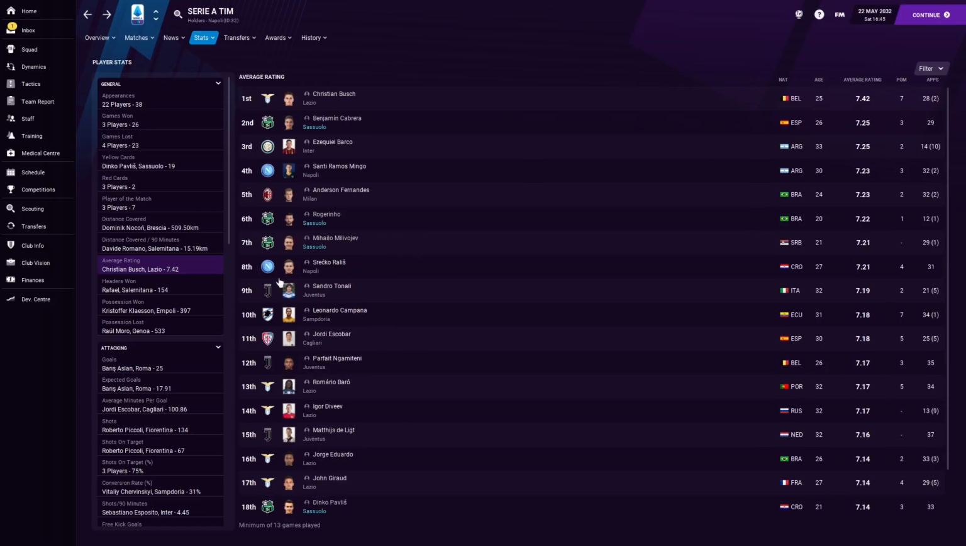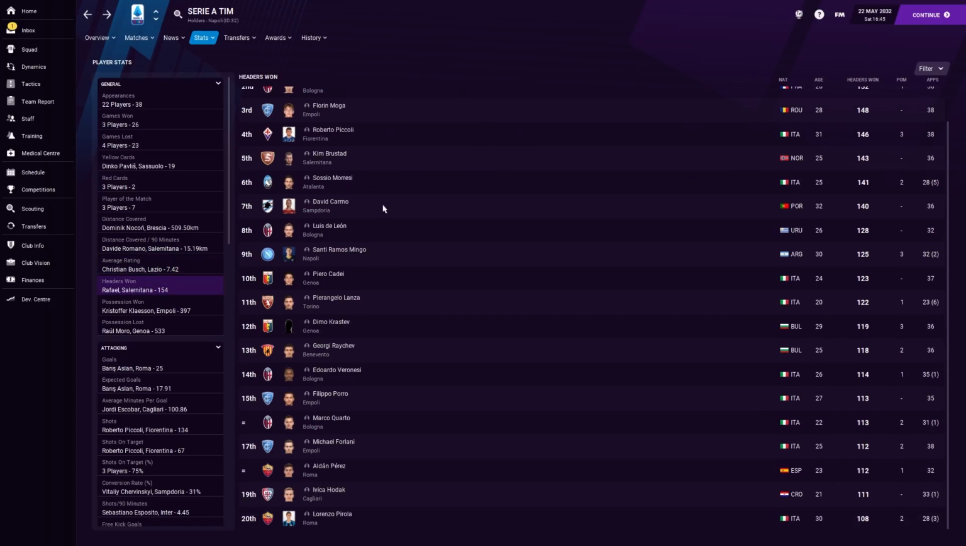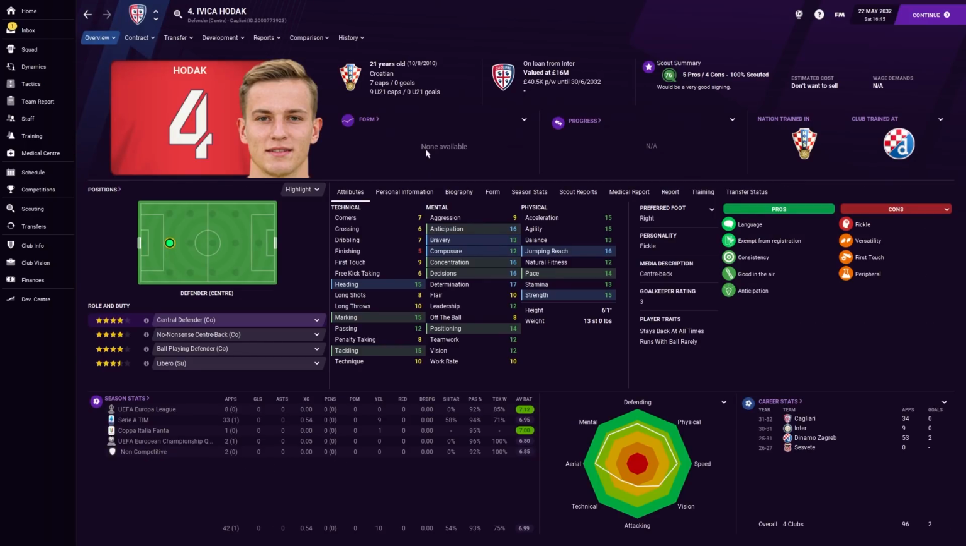Even Marco Quarto doesn't feature in here. Headers won? Nobody, interestingly. Although Ivica Hodak is in there too. Honestly, if I had the opportunity to just literally get rid of Volpes and bring in Ivica Hodak somehow, I don't know how, I would take it.